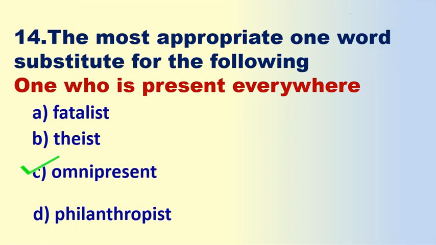What is the meaning of fatalist? A person who believes in fate. Suppose a person believes in fate, he is called a fatalist. What is the meaning of theist? Theist means one who believes in God. Suppose you believe in God, you are called a theist. Omnipresent means one who is present everywhere. And philanthropist means one who devotes services out of love for mankind. So these are the meanings of the words. Okay, the correct answer is C.